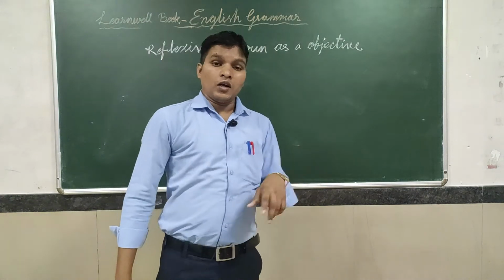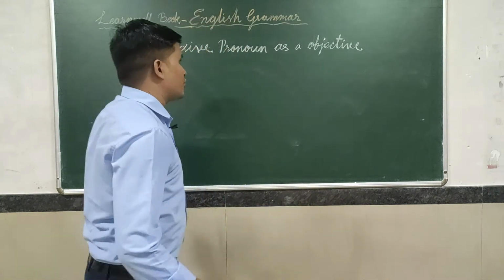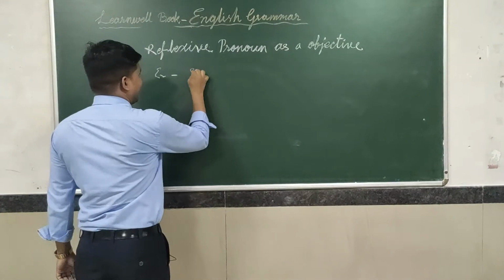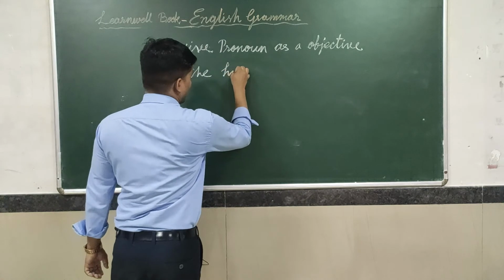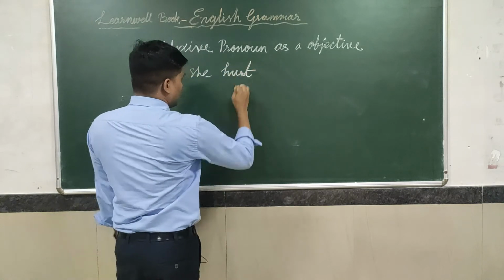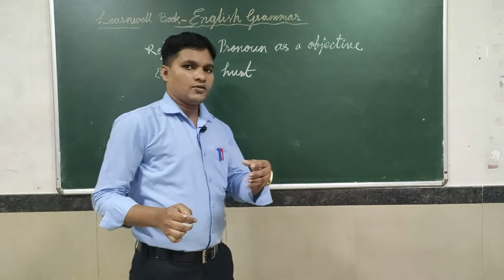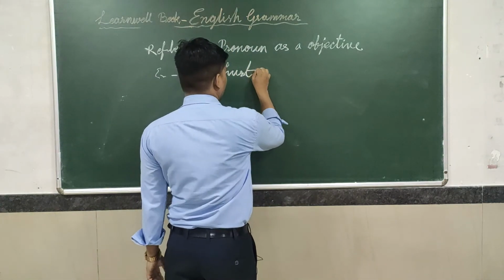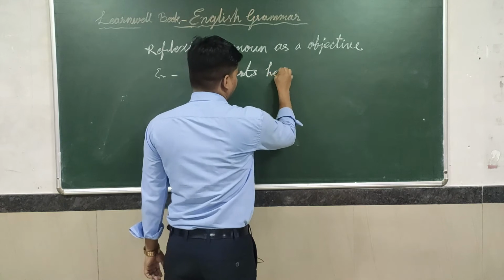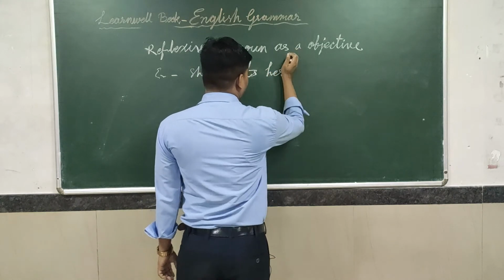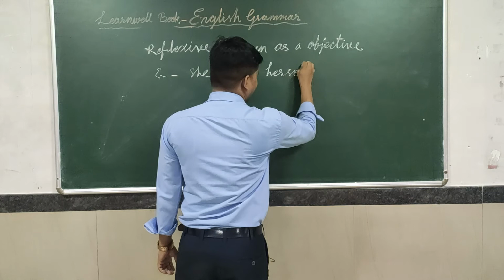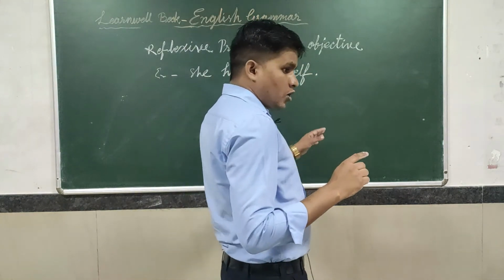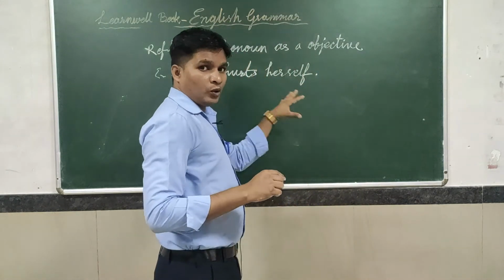Now the reflexive pronoun we are using as an object. So let us see an example: she hurt herself. Hurt means chot lagna. So she hurts herself. Are you getting me?